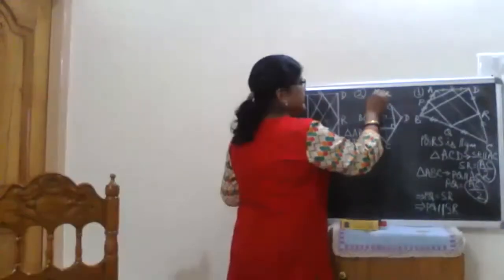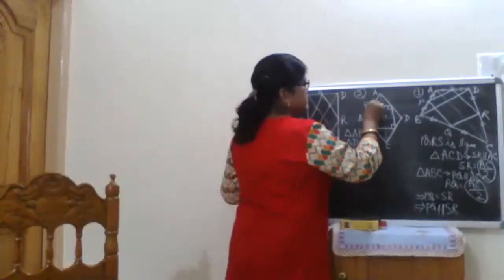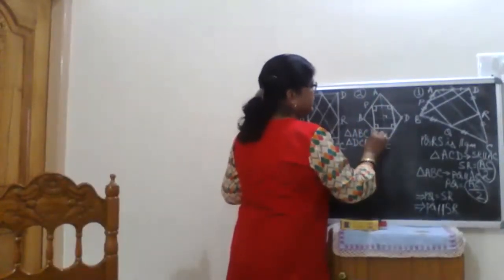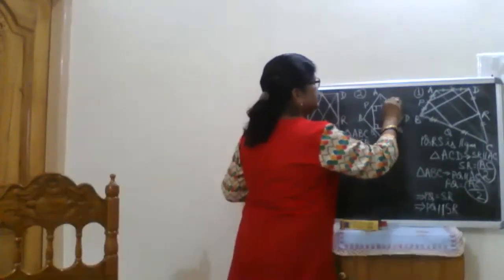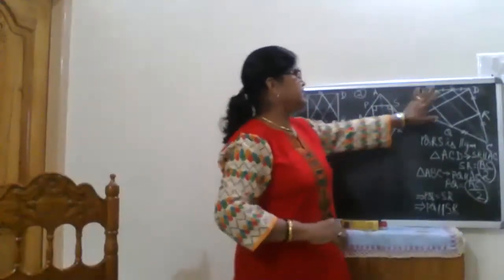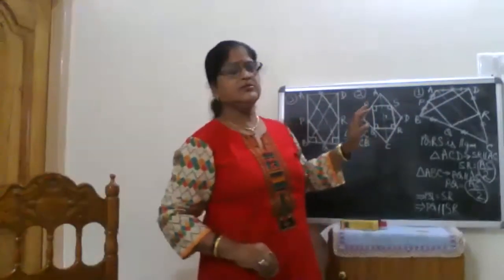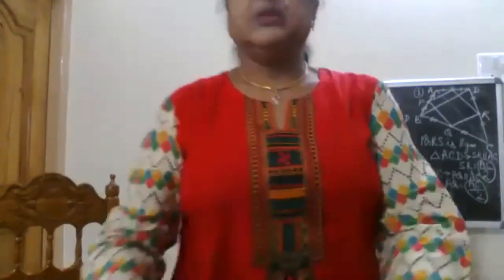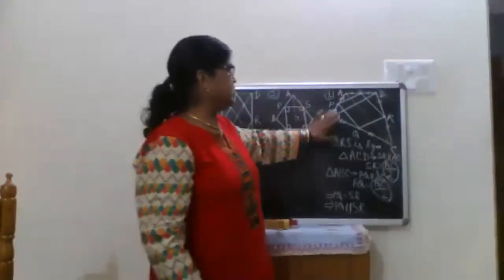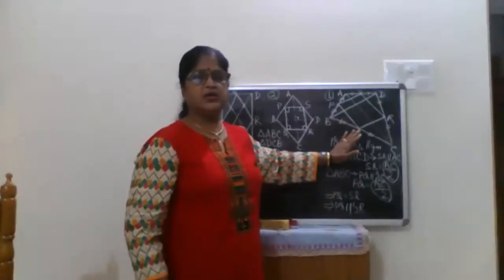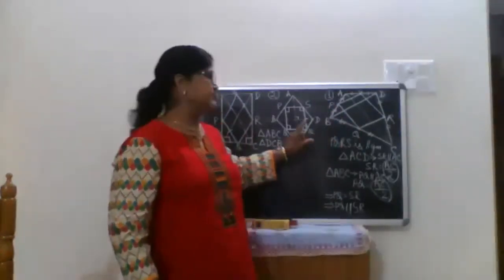Okay? Now see. Accordingly, I will name AB midpoint is P, BC midpoint is Q, CD midpoint is R, and AD midpoint is S. The first question's conclusion is that the quadrilateral formed by joining the midpoints of any quadrilateral is a parallelogram.